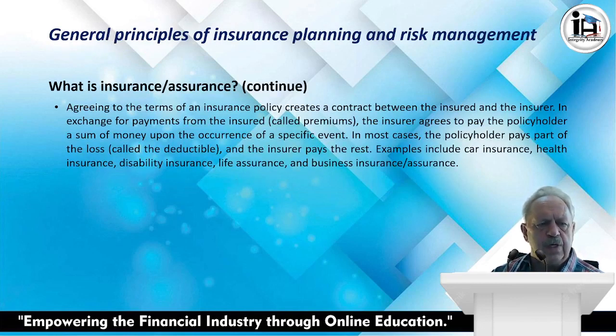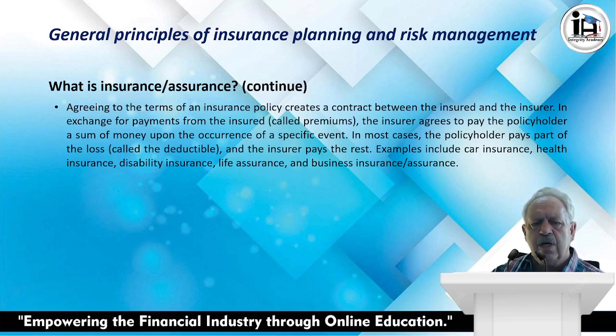Right, what is assurance or insurance? Let's continue with this one. Agreeing to the terms of an insurance policy creates a contract between the insured and the insurer. In exchange for payments from the insured, called premiums, the insurer then agrees to pay the policyholder a sum of money upon the occurrence of a specific event.